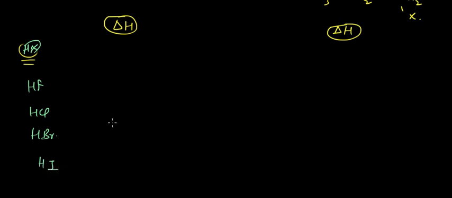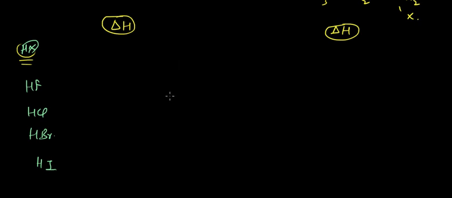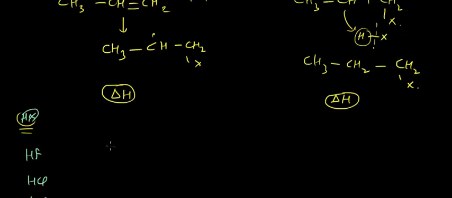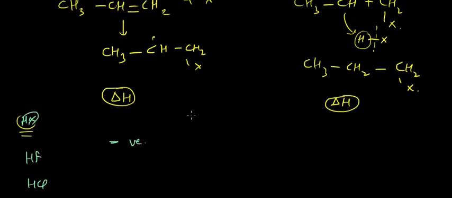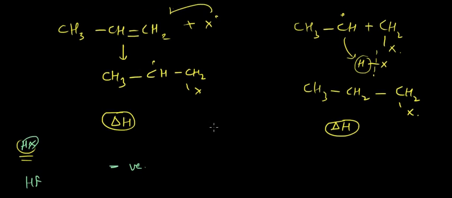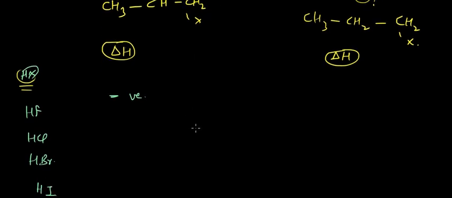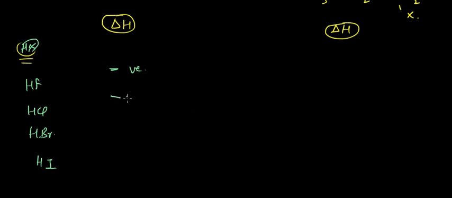Okay, so what happens to delta H? Delta H for this step is obviously negative. Why is it negative? Because F dot would be less stable as a free radical than in the attached form. Similarly, till Br it would be negative only, but for I, I would prefer to be on I dot